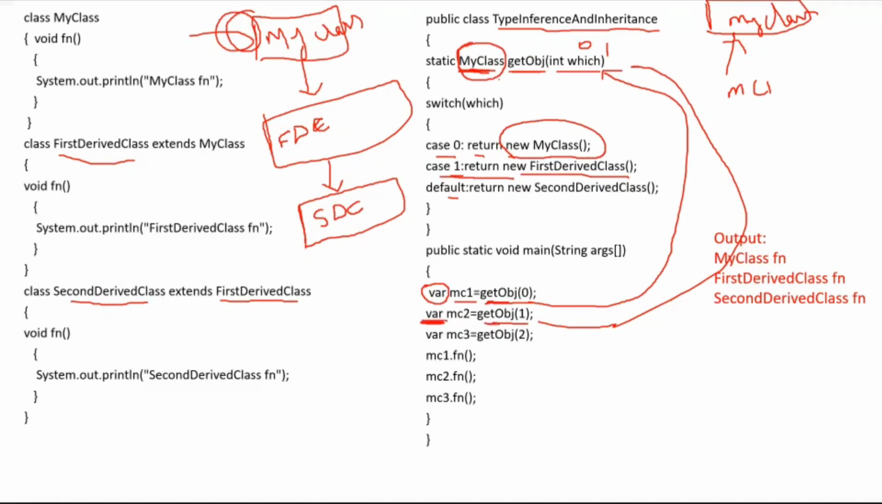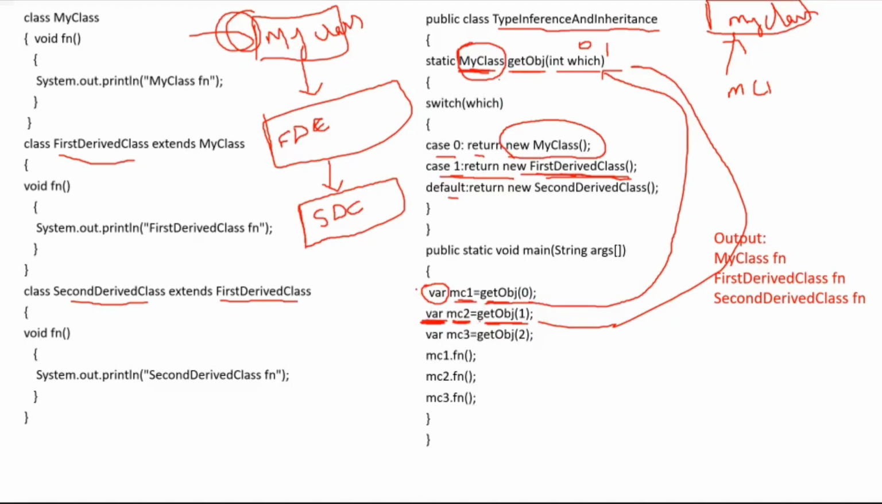But here I am returning an object of the first derived class. So this is actually a reference of my class, but it is going to have the object of the derived class. Understood? Here the reference type of MC2 is my class, but it is going to have the object of the first derived class. That means a base class reference can have a derived class object. Initially MC1 contains the object of my class, and here MC2 is going to have the object of the first derived class.